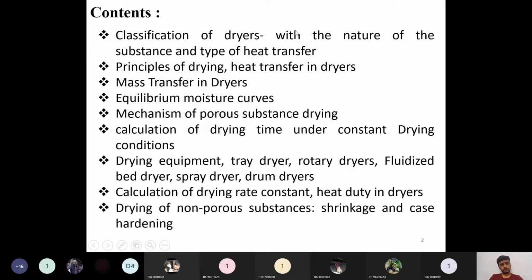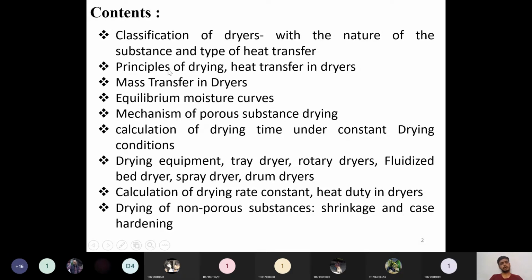So the contents are like this according to your syllabus. I would like to first tell the topics: what are the principles, and the various definitions of drying I will give. Then I will give the various moisture contents which are present in the solid. Afterwards we will see the principles of drying.